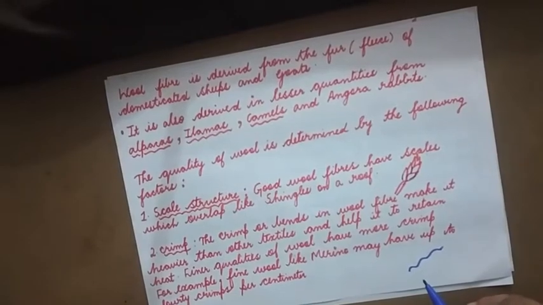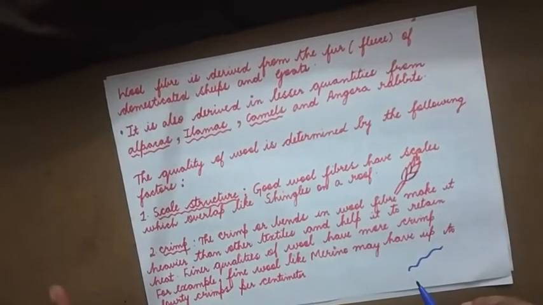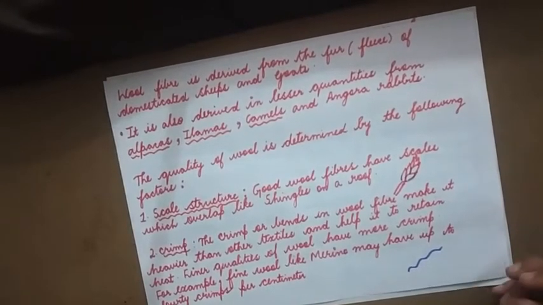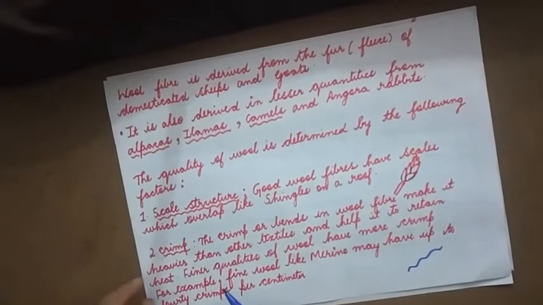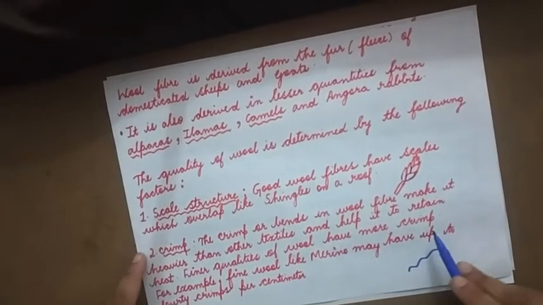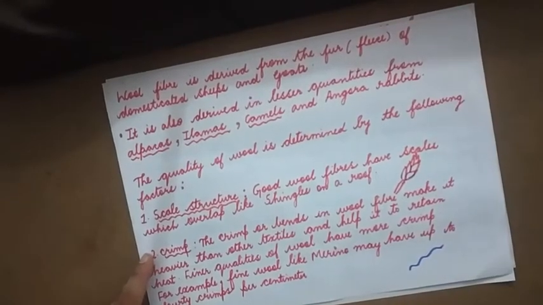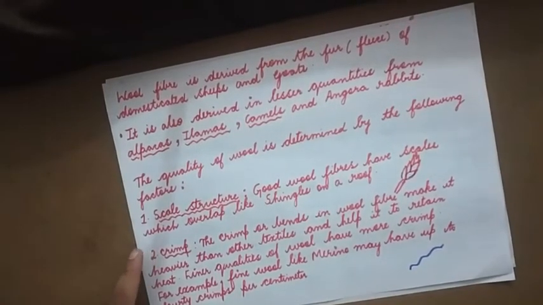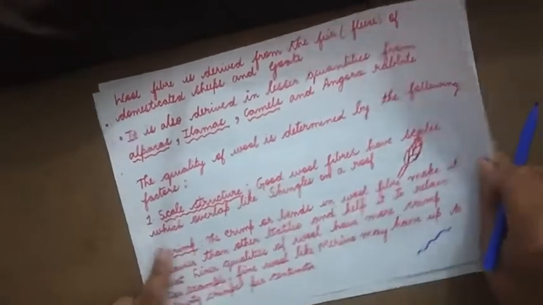Remember, for 1 mark you might be asked what is crimp. Crimp is nothing but bends. And what is the advantage of it? It makes the wool heavier and also helps it to retain heat. Now the finer qualities of wool have more crimps or more bends. For example, fine wool like merino may have up to 40 crimps per centimeter. It means it can trap more heat and it is comparatively heavier.